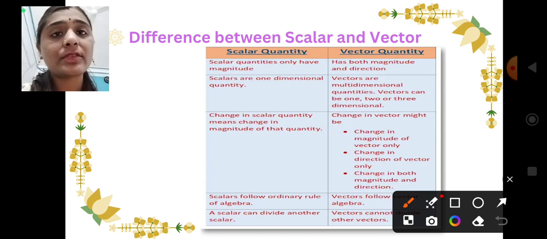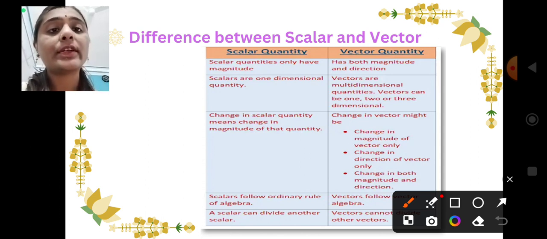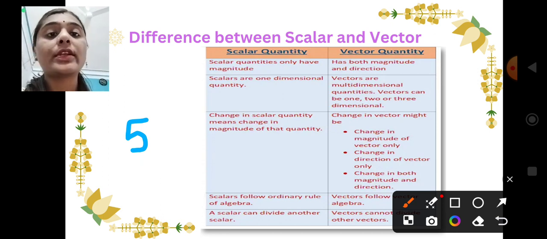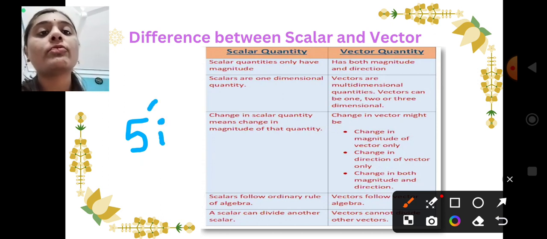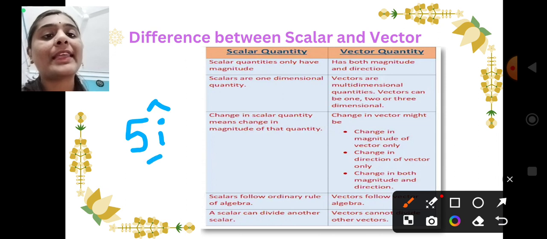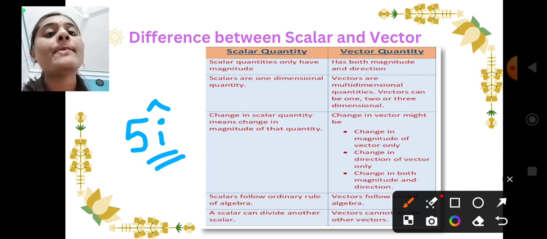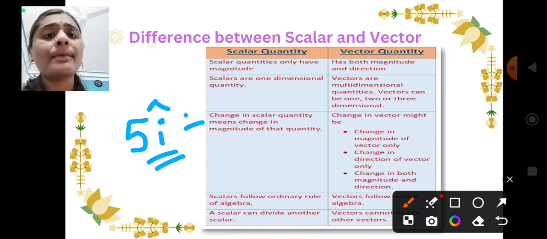Let us see the first way. If I want to write a vector quantity, first of all, as we told, it is a 3-dimensional quantity. Suppose along the x-axis, we need to write 5 i cap. i cap is the unit vector here. Based on this, I will prepare another video for vector quantities only, that we will see in the next one. But here you just remember, as we are saying, it is a 3-dimensional quantity. Along the x side, i cap will be the unit vector.